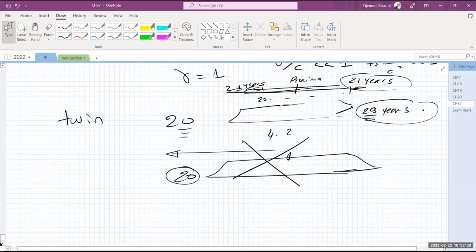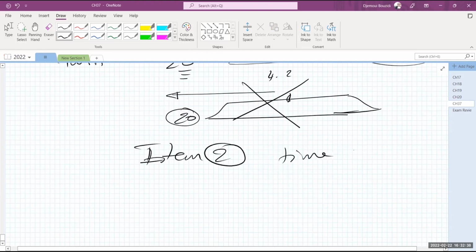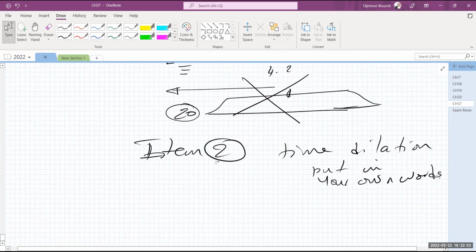Here is the second item of the discussion, item 2. Time dilation. You need to put it in your own words. Okay, if you want to give the example of the twins, that's fine.